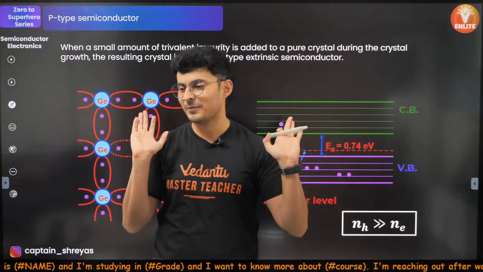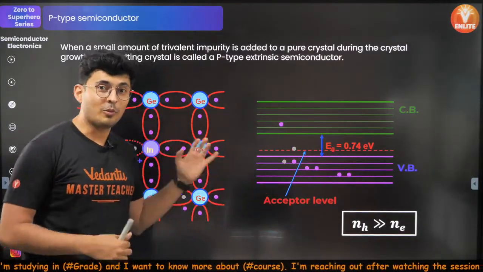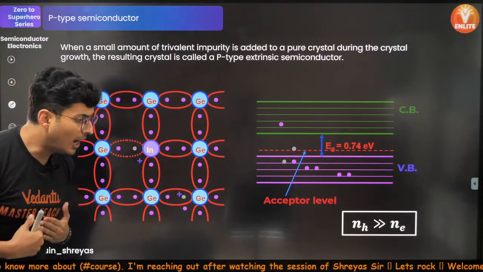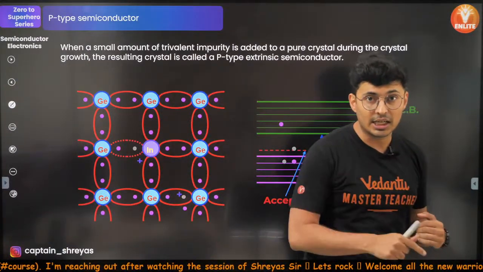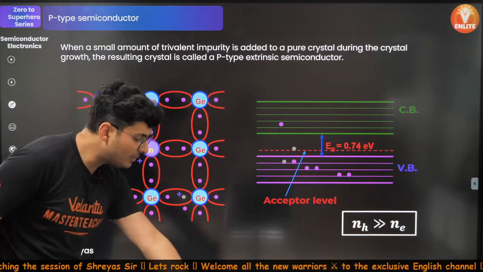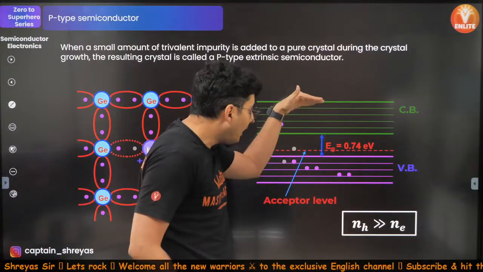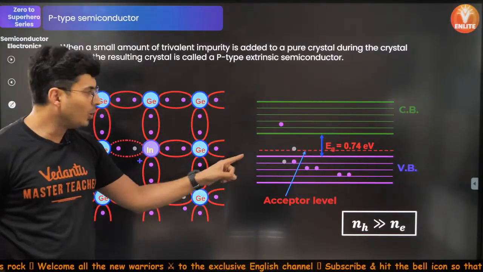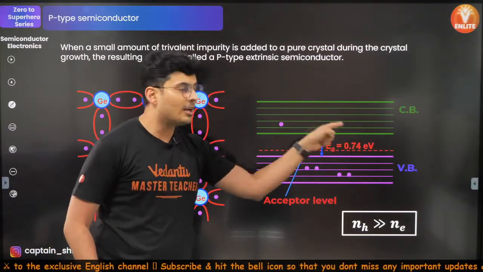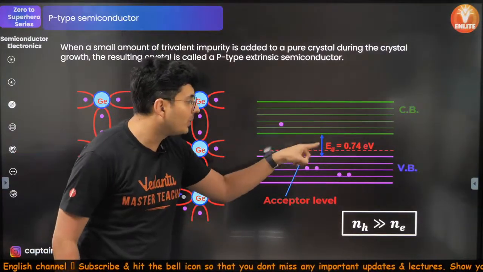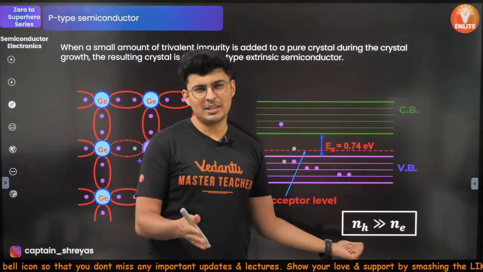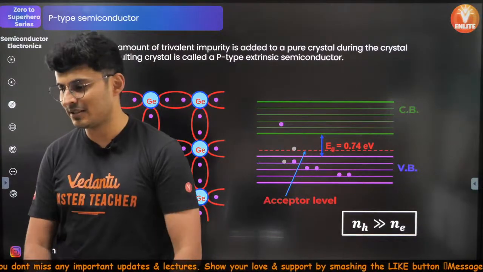Very good. Exactly. So, in that case, what happens is, usually, if you are a normal pure semiconductor, you have to jump this much to reach the conduction band. Now I tell you, wait a minute. You don't jump so much. You only jump till here. That is also fine. I have lowered the conduction band. So that's why that vacancy creates a new vacant level where the electrons can jump easily. It is like helping them. That's all. And in this case, obviously the number of holes is more than the number of electrons.